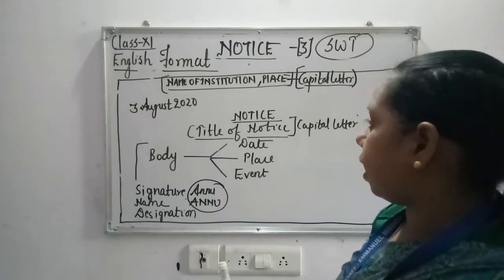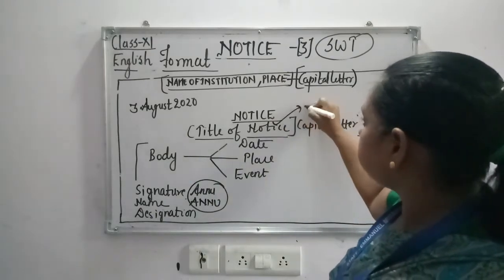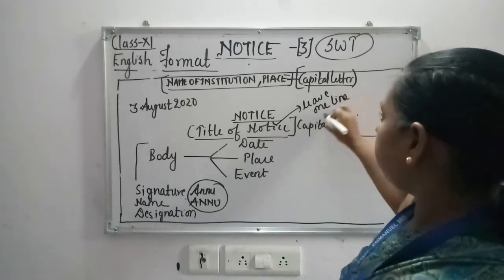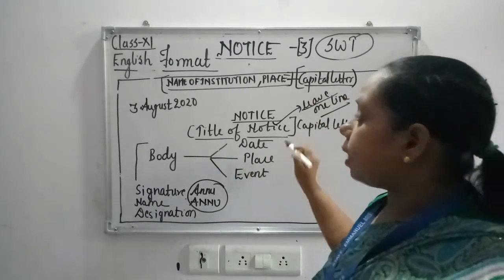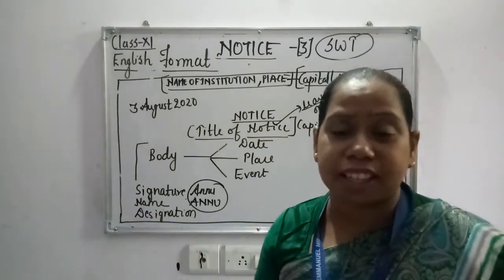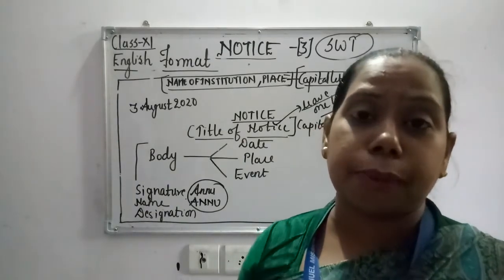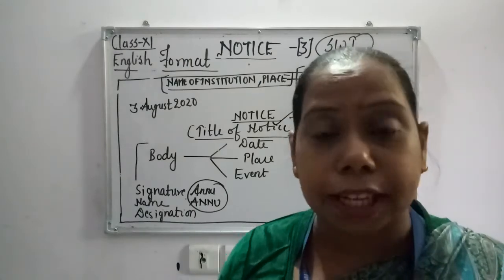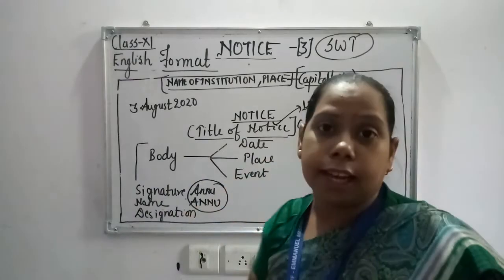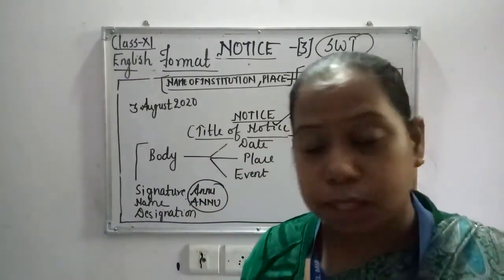So leave one line and then write here. You have to leave one line. I will just write here now. Leave one line here also. Then you have to write the title of the notice. For example, it is a blood donation camp, or a trekking information, or an inter-school singing competition. Whatever is the heading of the notice, you have to write over here. Again, it should always be written in capital letters.